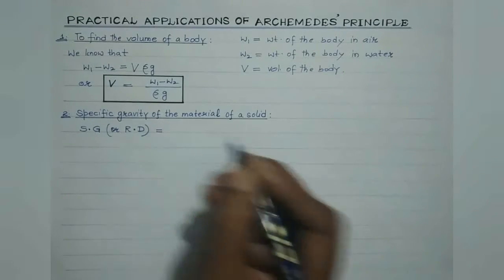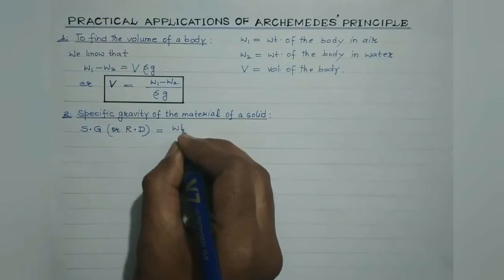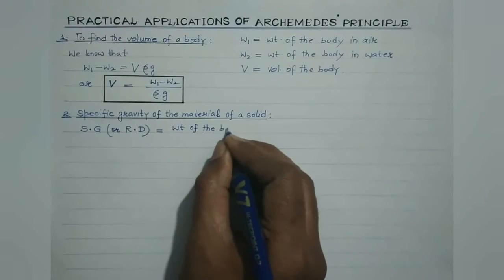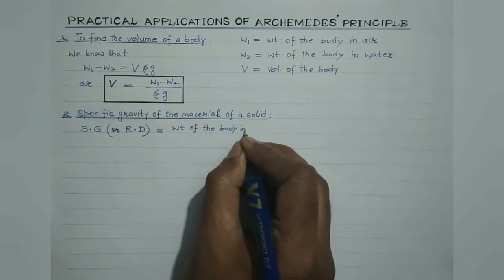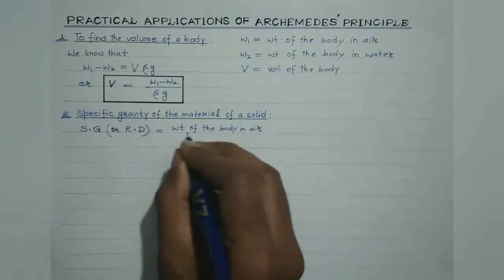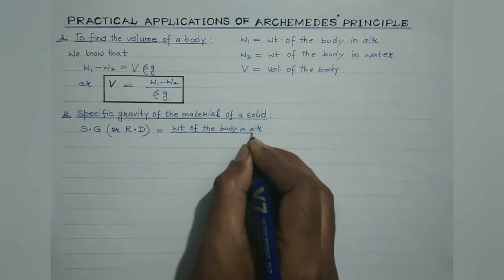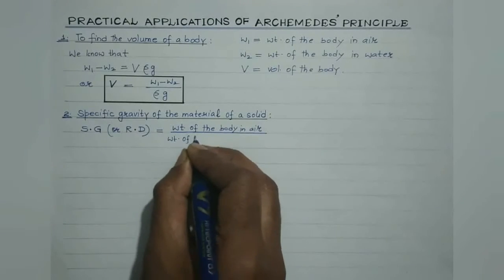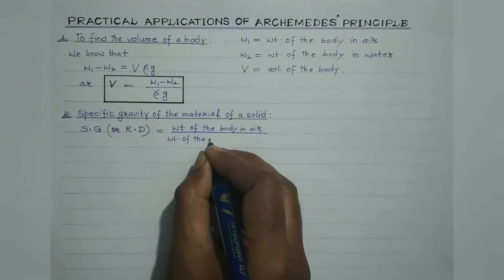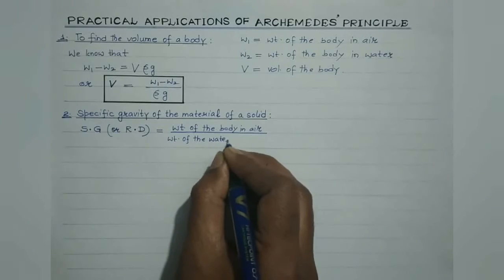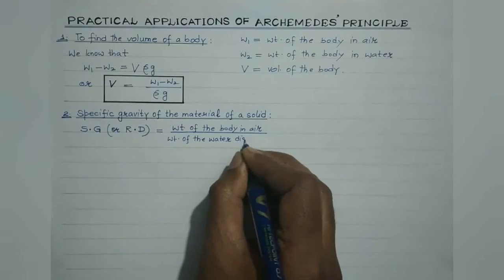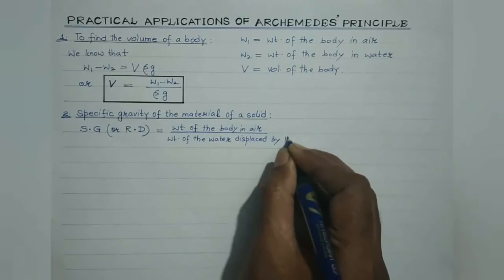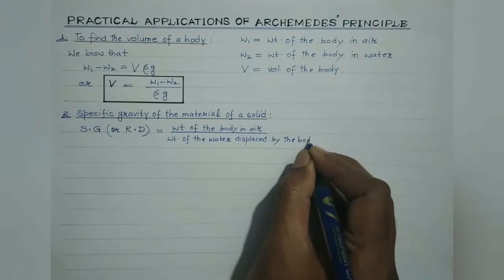It is actually defined as the ratio of the weight of the body in air divided by the weight of the water displaced by the body.